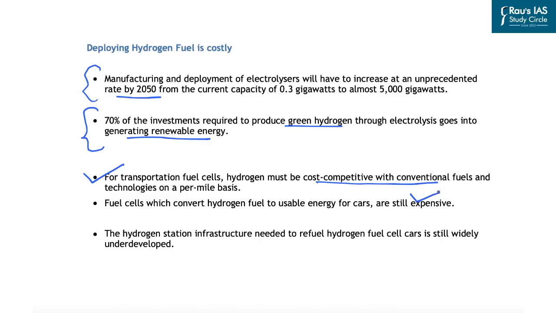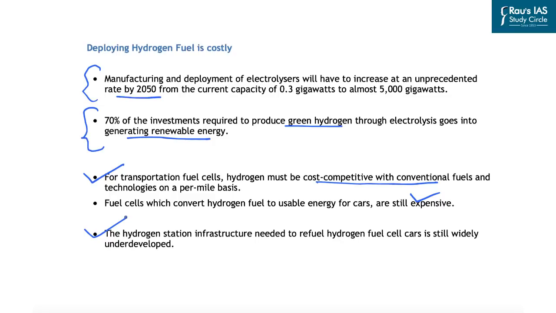And last but not the least, the infrastructure that is required for refueling hydrogen into the fuel cell cars is still widely underdeveloped. So these are few challenges in the adoption of hydrogen as a fuel because the process of generation itself is costly at times, and also the adoption of technology has a bit of hurdles because of the high cost related to infrastructure development related to hydrogen fuel.